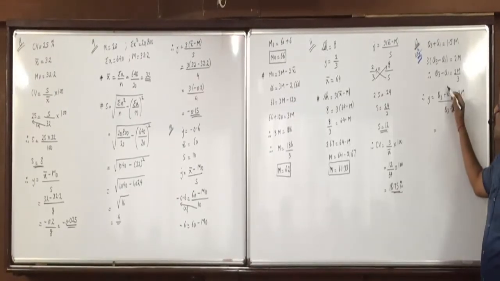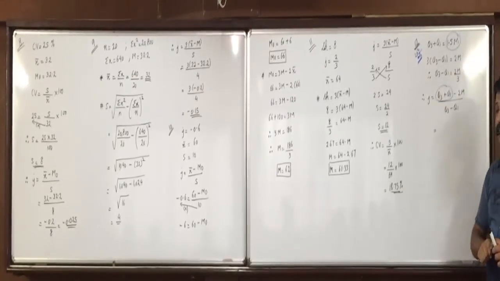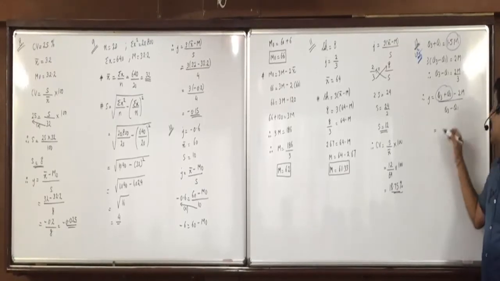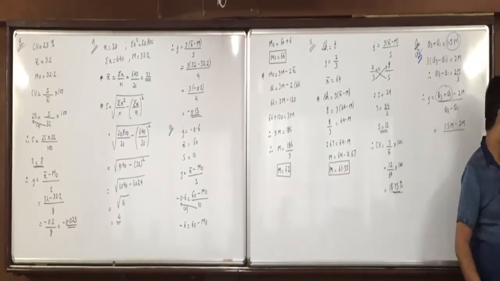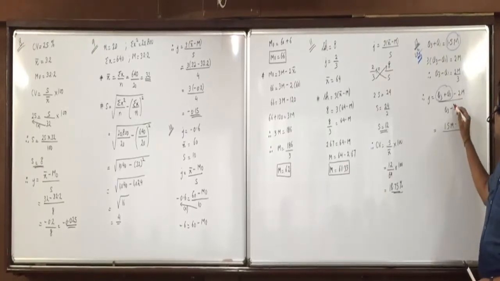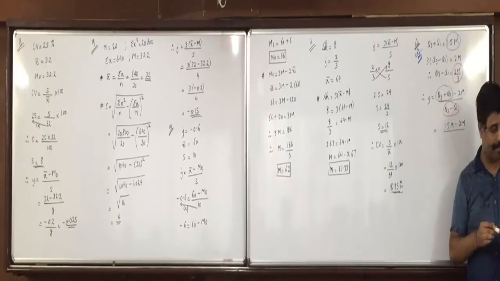Now, in place of Q3 plus Q1, can I take 1.5m? Yes. Okay. So, in place of Q3 plus Q1, 1.5m minus 2m. Same way, in place of Q3 minus Q1, what can we take? 2m by 3.